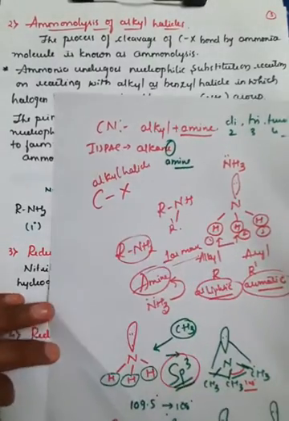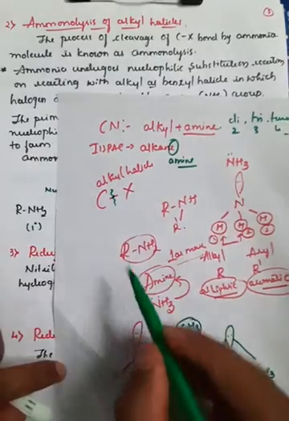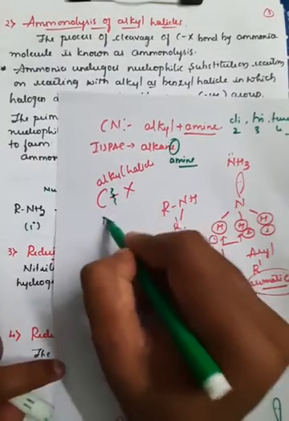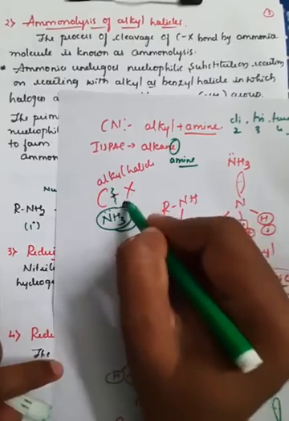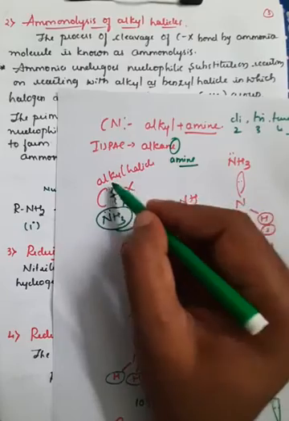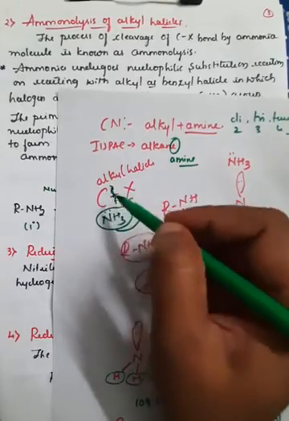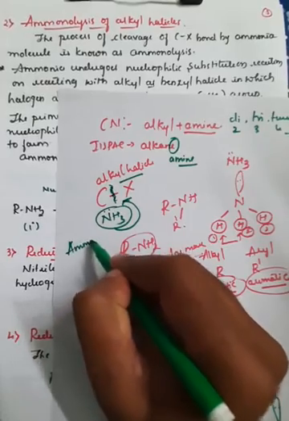If you break this bond, the carbon-halogen bond, it is broken with the help of the ammonia molecule, NH3, and this process is called ammonolysis.